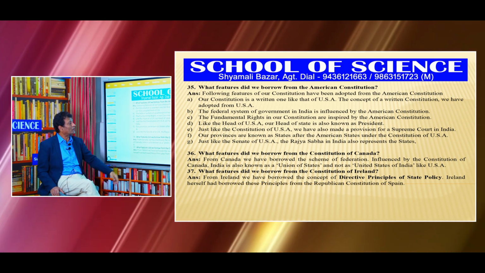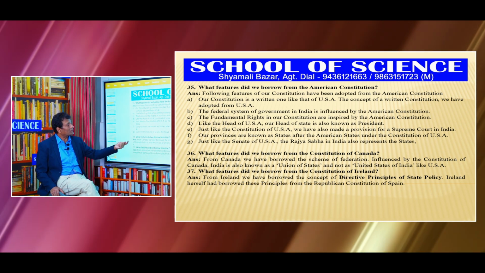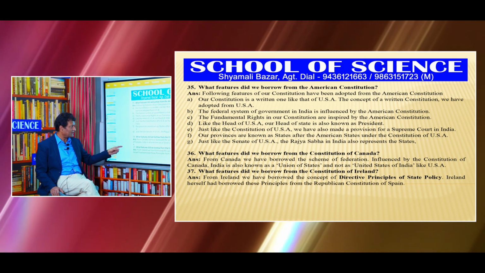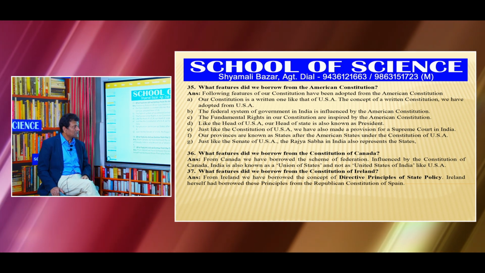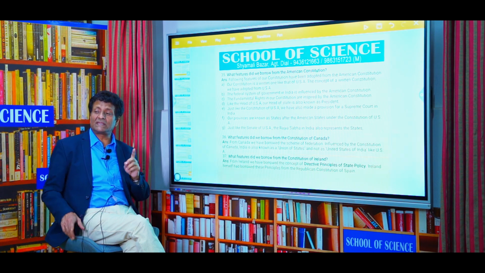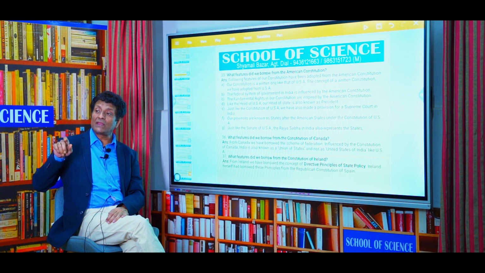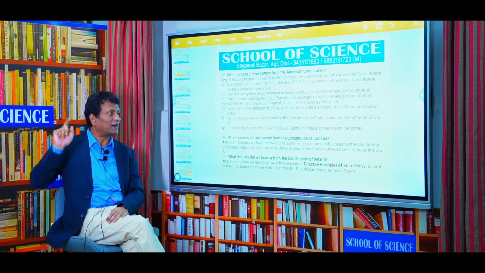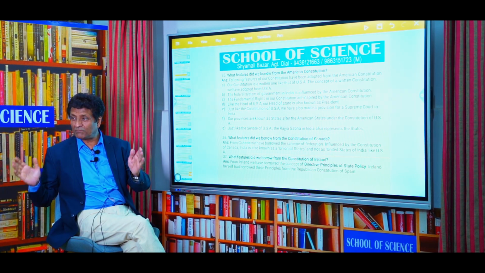Then what features did we borrow from the Constitution of Canada? From Canada, we have borrowed the scheme of federation. Influenced by the Constitution of Canada, India is also known as Union of States and not as United States of India. I will discuss at length why India is called Union of States and not United States of India like United States of America. We'll discuss it later on when we will have class for the main examination.